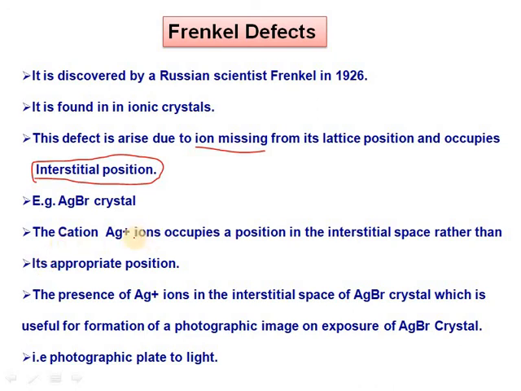The cation Ag+ ions occupy positions in interstitial space rather than their appropriate positions.